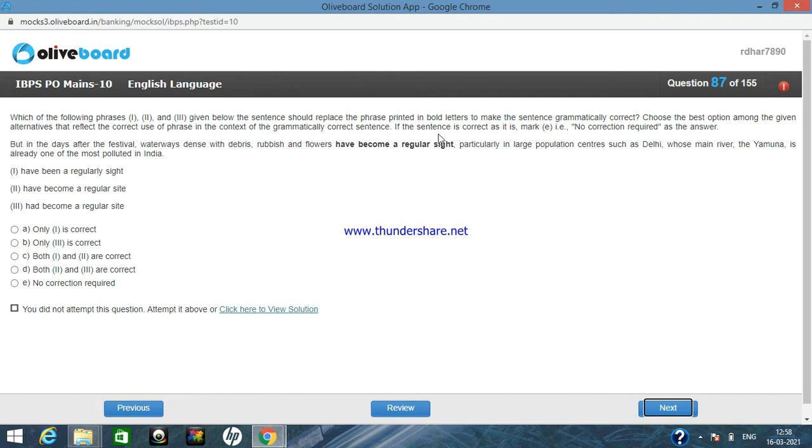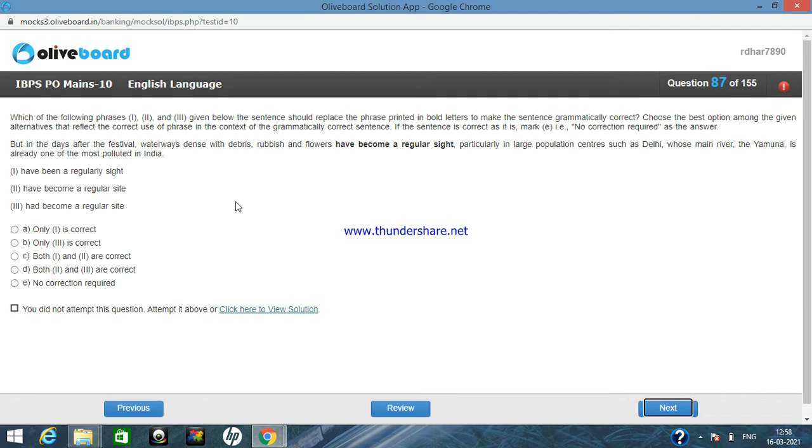Here it is given SIGHT. SITE means, for example, the building site or the construction site. In that sentence, the construction site, SITE is used to mean the ground, an area, or a particular building site. So obviously SITE will not be there, so this is also not logically true.